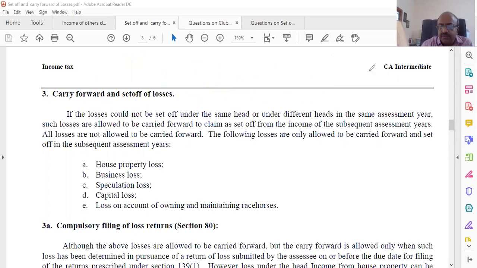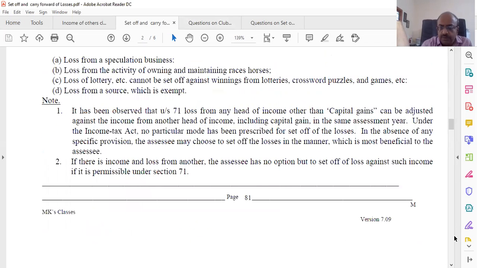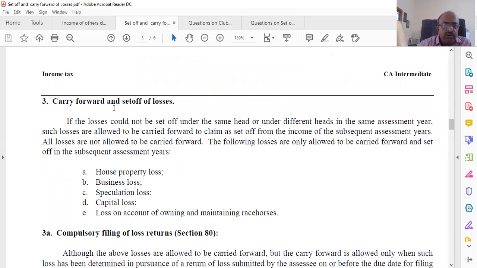Up to this we saw carry forward and set off of losses. Now what happens if the losses could not be set off under the same head or under different heads in the same assessment year? Such losses are allowed to be carried forward to be claimed as set off from the income of the subsequent assessment years. All losses are not allowed to be carried forward. Only the following losses are allowed to be carried forward and set off in the subsequent years. So you cannot assume that everything will be carried forward.